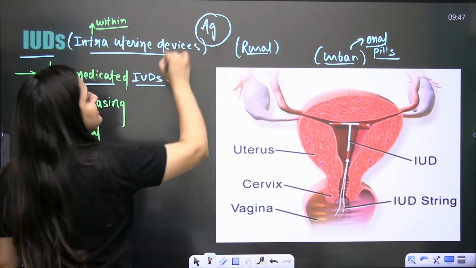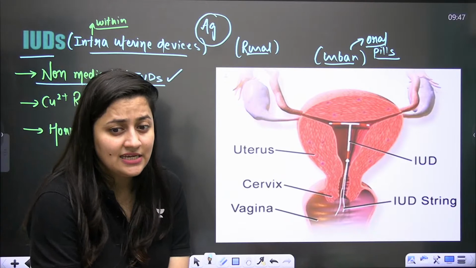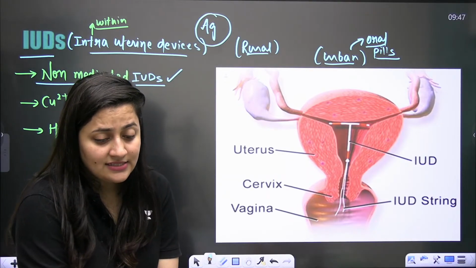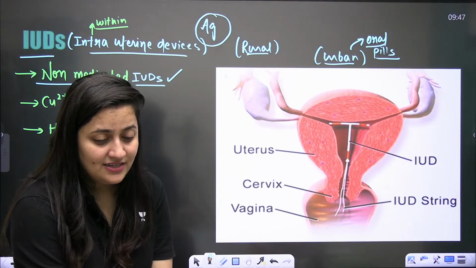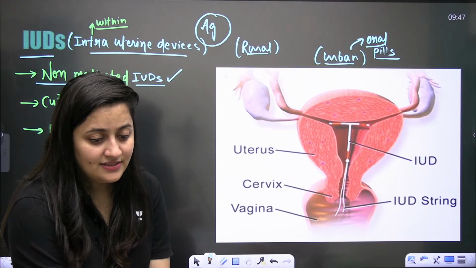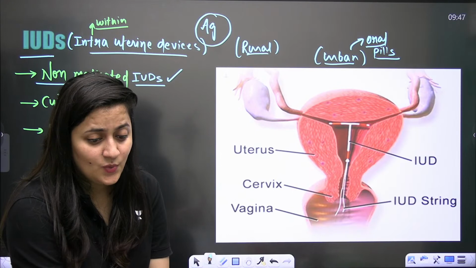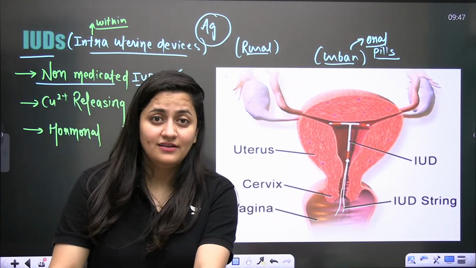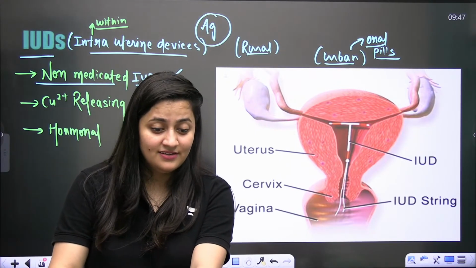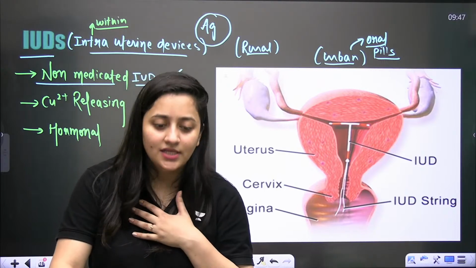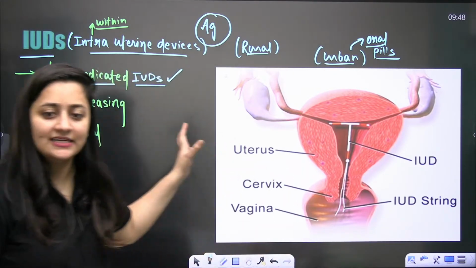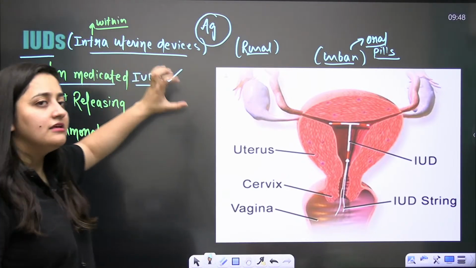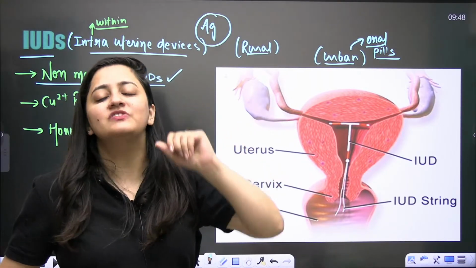Now what is Ag? Anyone? Silver, thank God. Yes, it is silver. So the first IUD used was made up of silver.